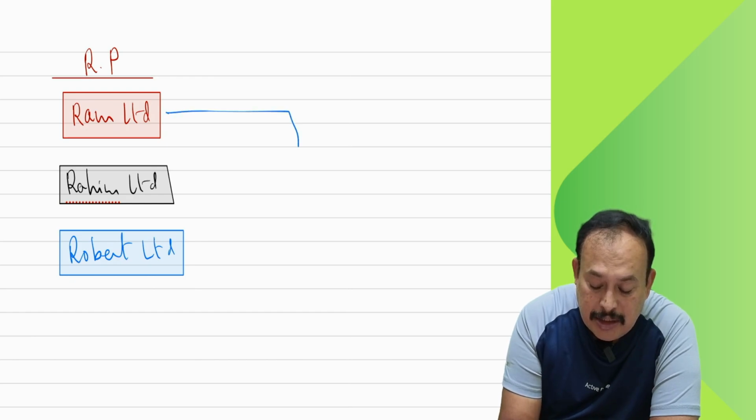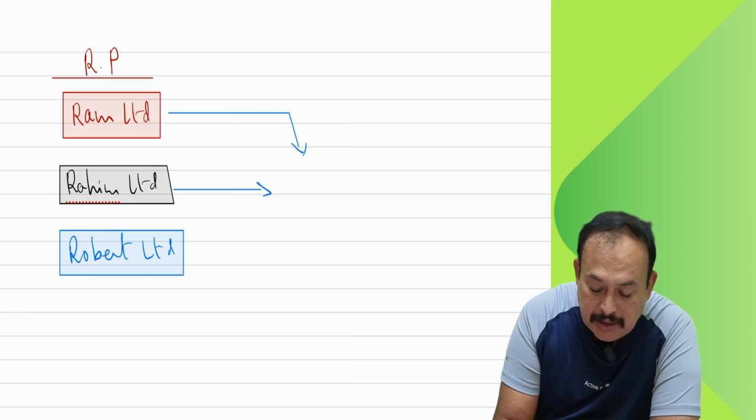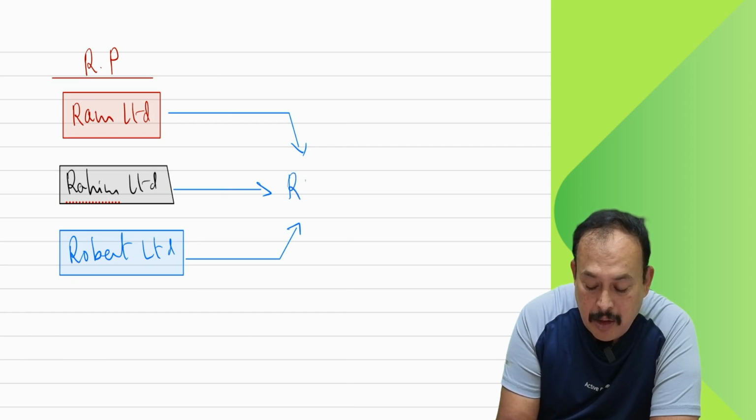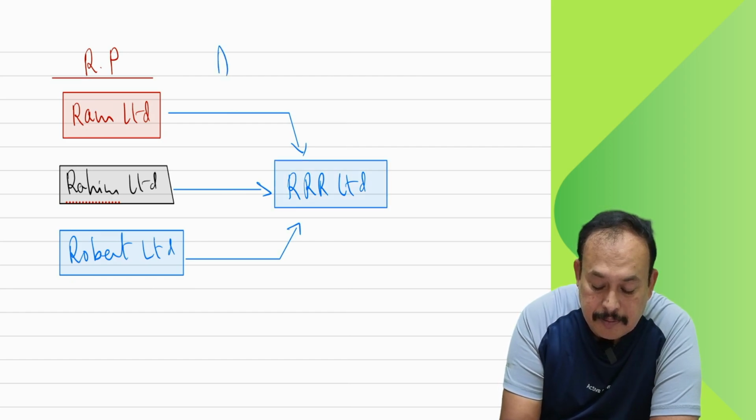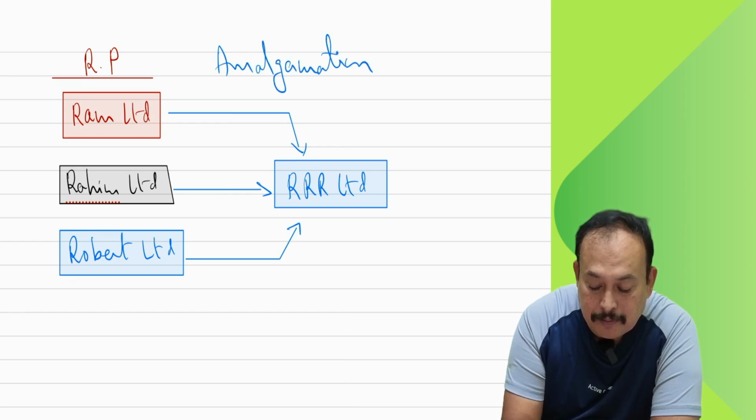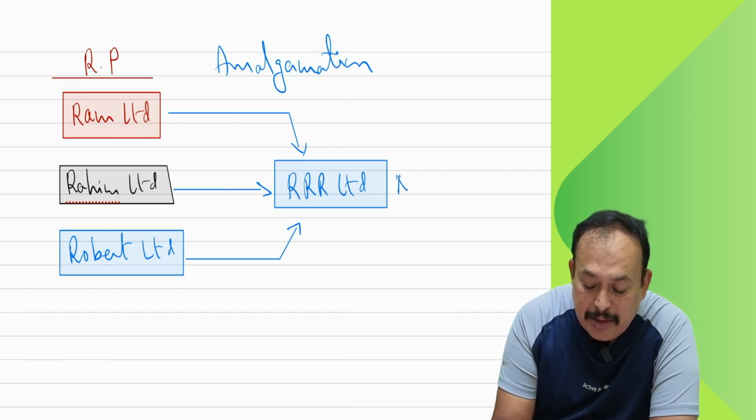Now they are joining together and formed RRR Limited in the name of amalgamation. A new company has been incorporated.